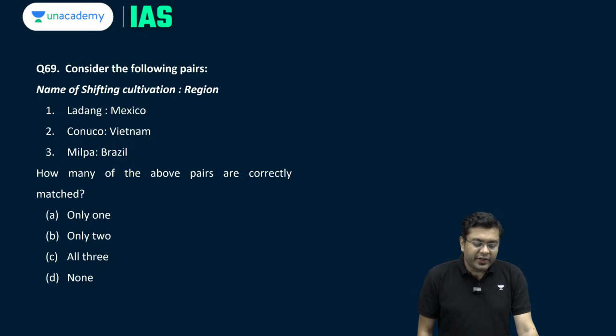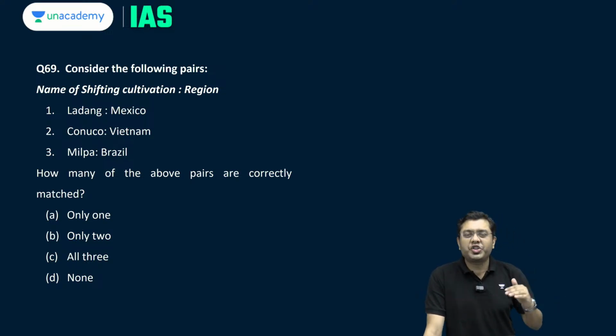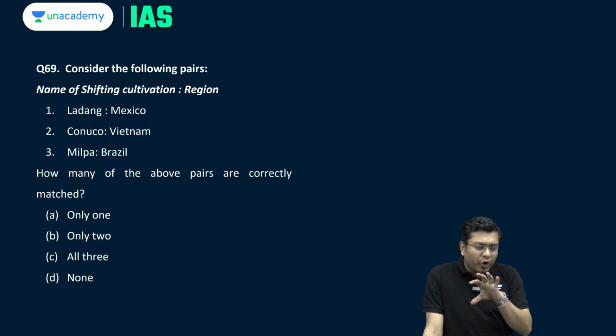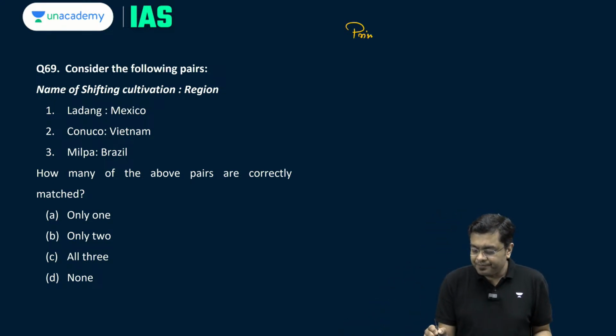Then, consider the following pairs. Here you have various different types of shifting cultivation and the region. So, shifting cultivation or slash and burn cultivation is something which is observed in the tropics of Asia, Africa and even Latin America, where you have shifting cultivation carried out using natural resources of the region such as the soil fertility and the amount of rainfall. No artificial sources are given. This is a kind of primitive subsistence agriculture.